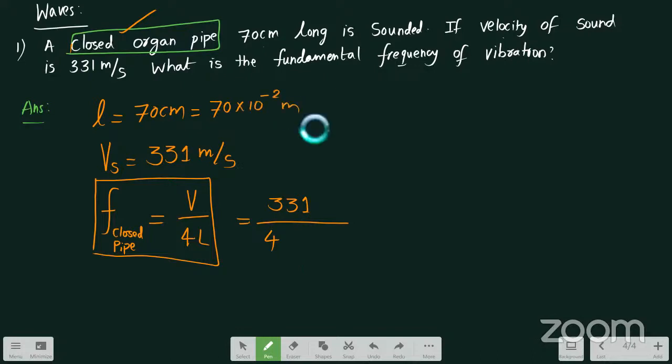If you solve this, it will be around 118.2 hertz. Hertz is the unit for frequency.